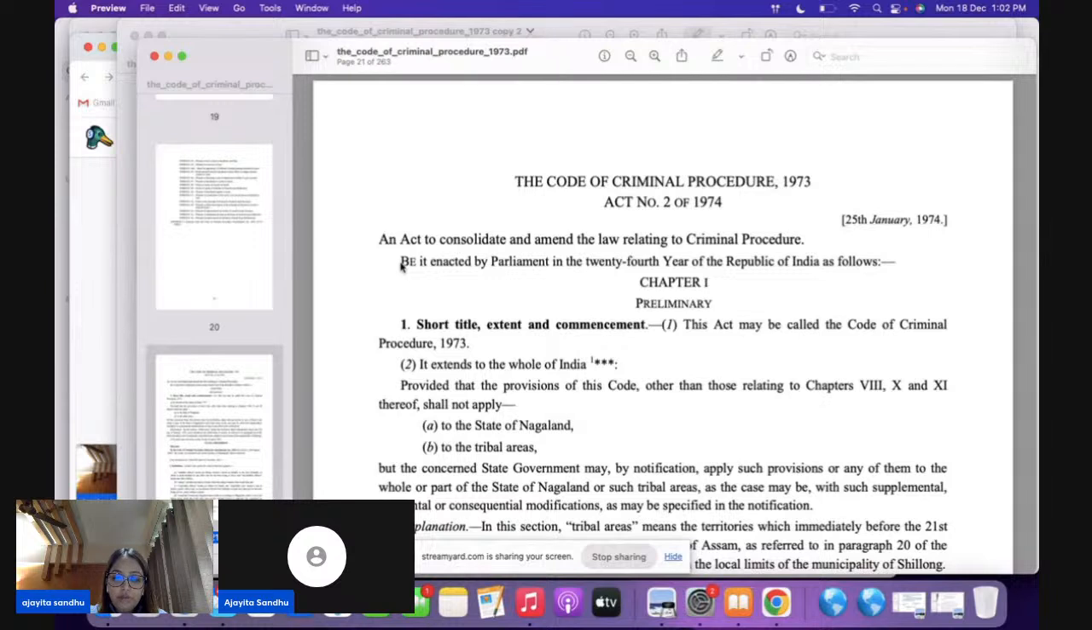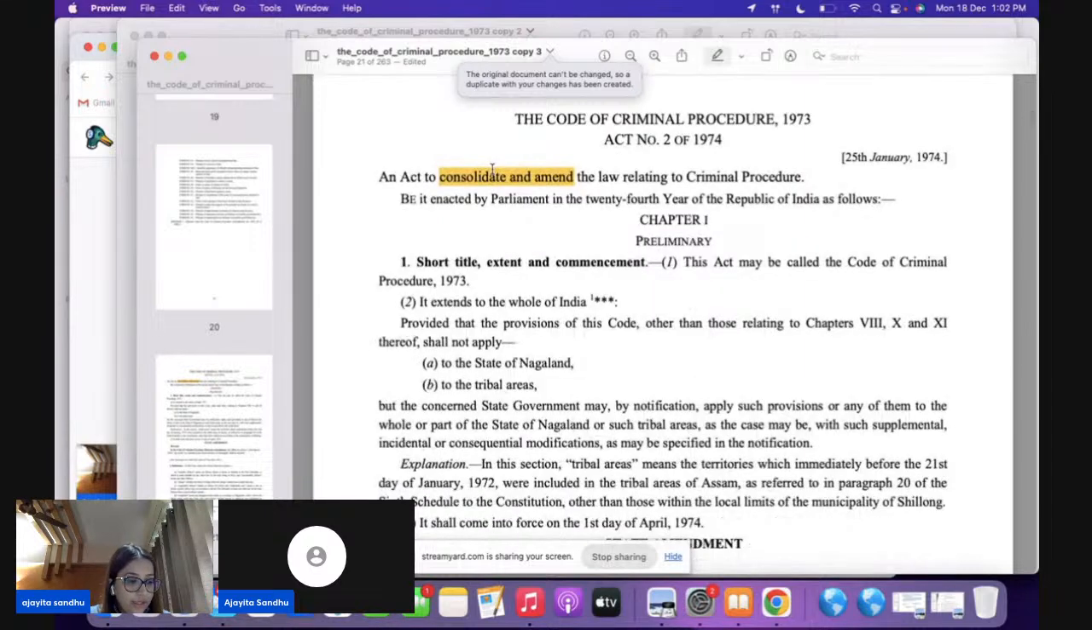Now, the first and foremost thing we need to understand when we speak of CRPC here is that CRPC is a consolidating and an amending law. So this is a question that is normally asked in the paper, that what kind of a law is CRPC? So CRPC is your consolidating and your amending law.